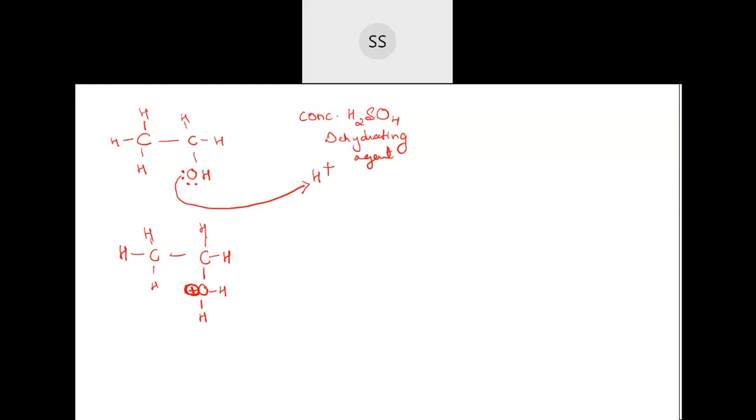So what this oxygen does is, the bond which is there between the carbon, it will try to take it back. Why from here are they trying to take it back? Because it will go out in the form of water immediately. So they will try to take it back from this side. Okay, so it will be pulled back.